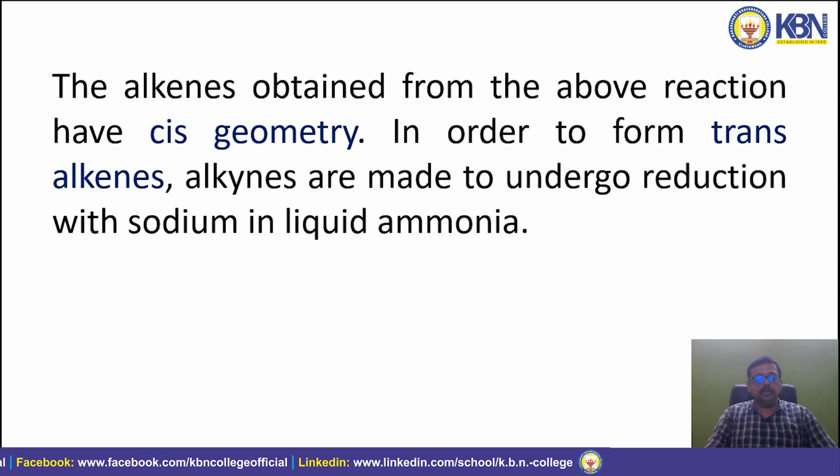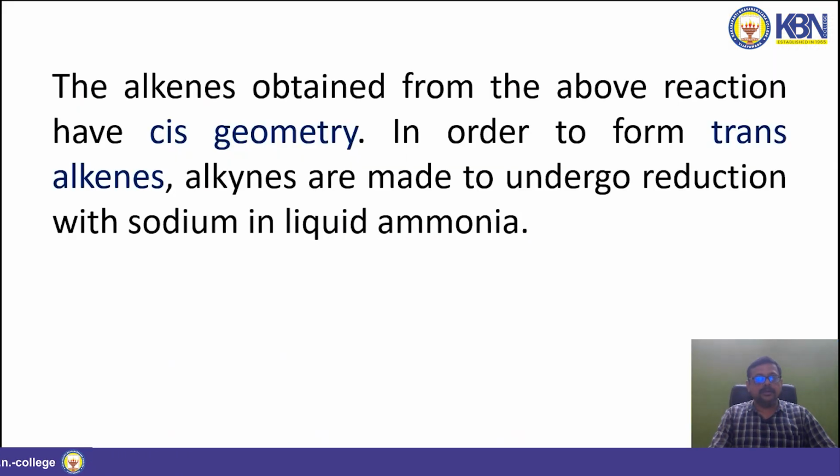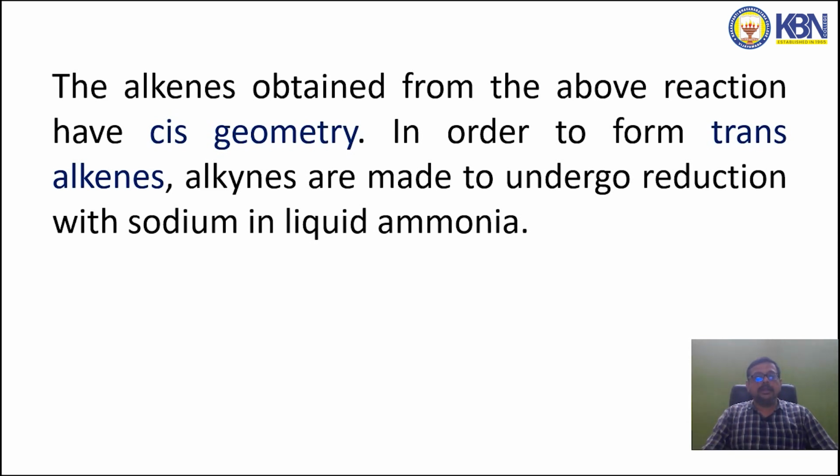In order to form trans alkenes, see in this reaction, the second one, when an alkyne undergoes hydrogenation in the presence of sodium in liquid ammonia, the product is a trans alkene. So alkynes are made to undergo reduction with sodium in liquid ammonia. The product is a trans alkene. This is the only difference between cis and trans products.